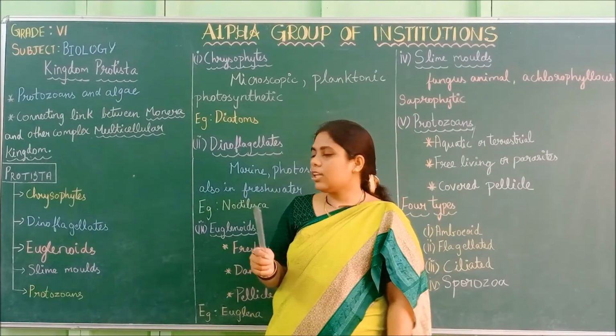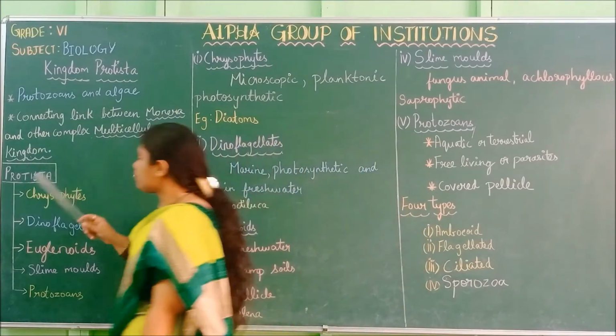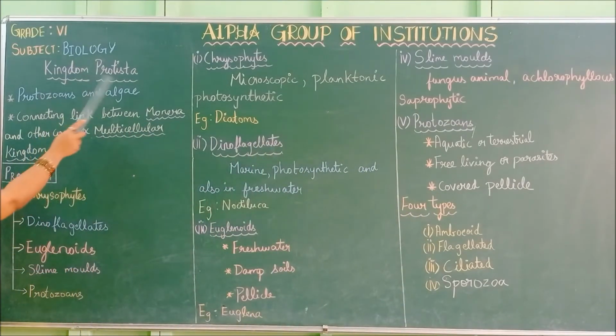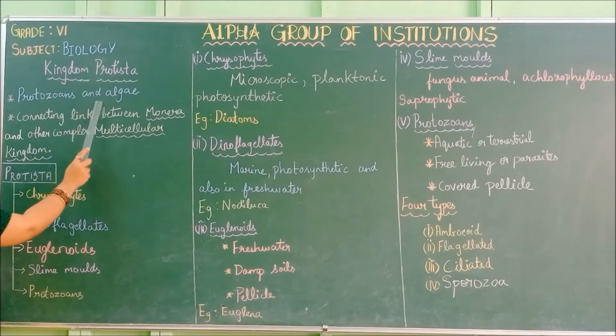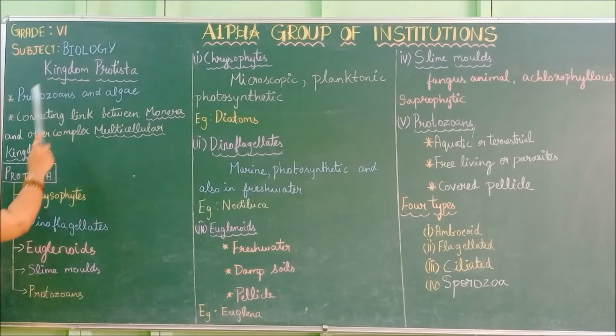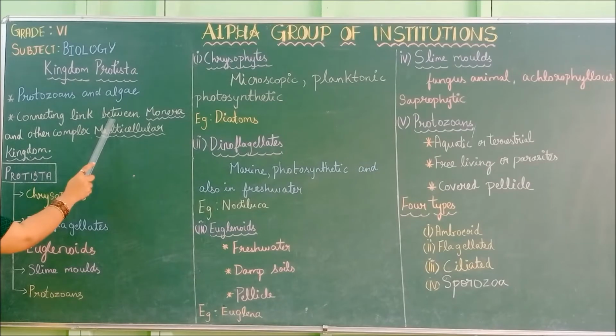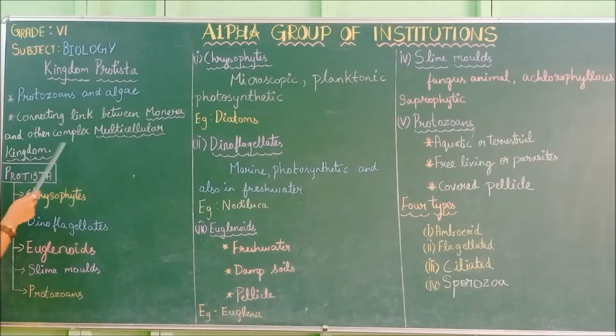We are going to see a recap of it. So, kingdom Protista: the protozoans and algae come under kingdom Protista. They are the connecting link between Monera and other complex multicellular kingdoms.